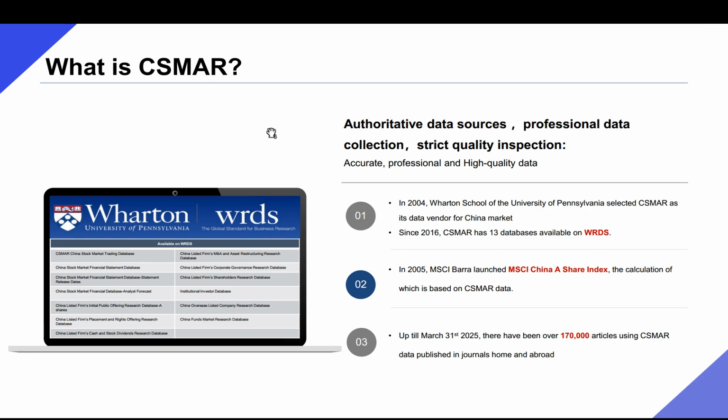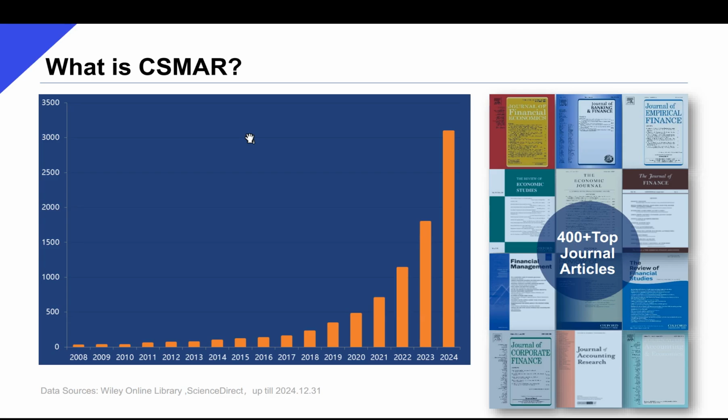As for the qualification of CSMAR in terms of academic use, we have presently 13 sub-databases available on Words, and over 170,000 journal articles citing CSMAR as data source. Among all these articles, over 400 are published in top journals and counting.